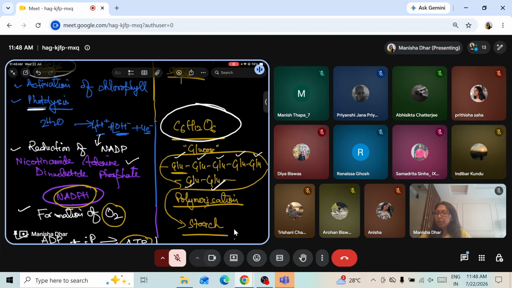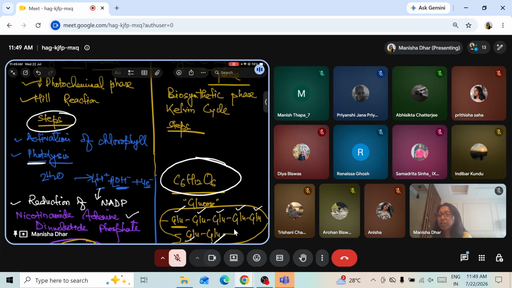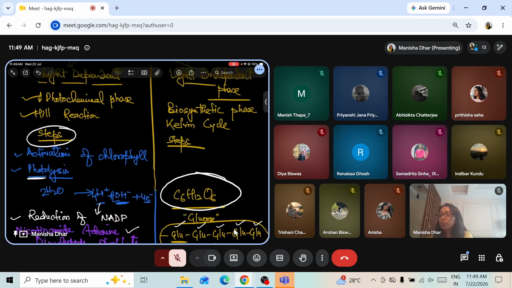Am I clear? The process of formation of a single molecule of starch, the conversion of many simpler and smaller molecules into a complex bigger molecule, is termed as polymerization. Here we are talking about conversion of several glucose molecules into a starch molecule. That's polymerization. The definition of polymerization, again very important. Got it? Please mark this definition of polymerization. Follow? So this is about the biosynthetic phase, as we mentioned in the table on the screen over here. We also call it Calvin cycle.